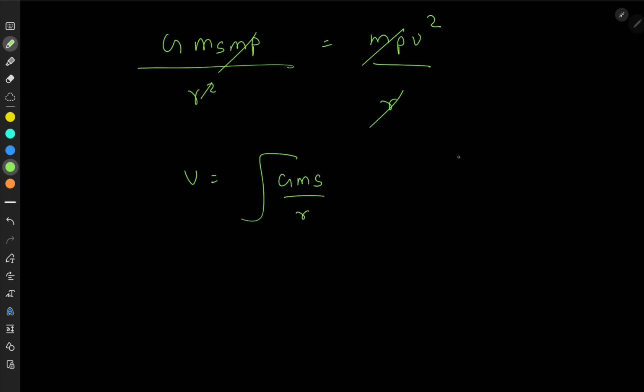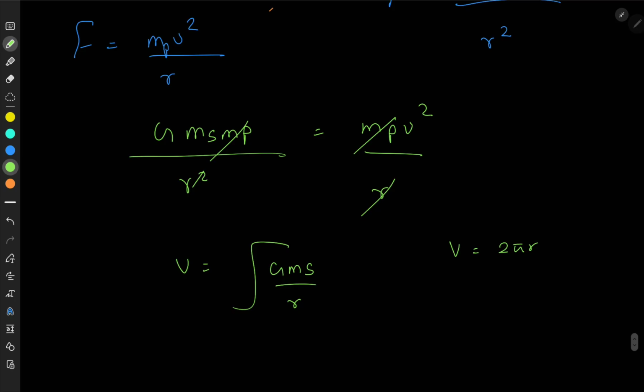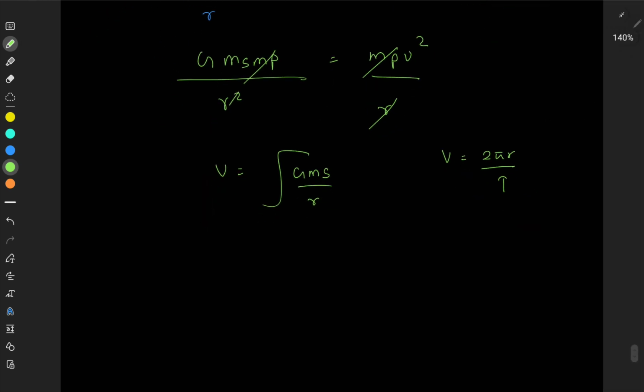But you also know v is equal to 2 pi r, the total distance in one round, divided by the time period to go around that. So this is 2 pi r distance, and the time taken to go around one complete rotation is T. If you divide 2 pi r by T, you get the velocity, right? So I can substitute that here.